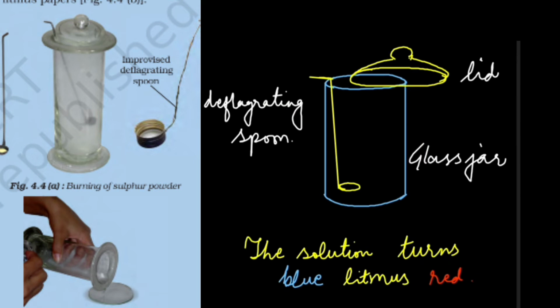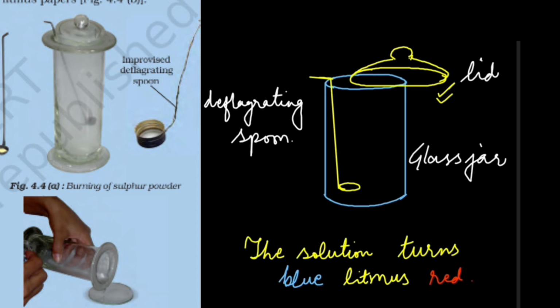In this diagram, we have a glass jar which is transparent. We have this deflagrating spoon which has a special type of bending at one end so that we can hang it in the glass jar. We will take a small amount of sulfur in the spoon and start burning it. When it reacts with oxygen of the air, it starts to produce some fumes. Now we want these fumes not to leave the jar, so we can cover the jar with the help of a lid.